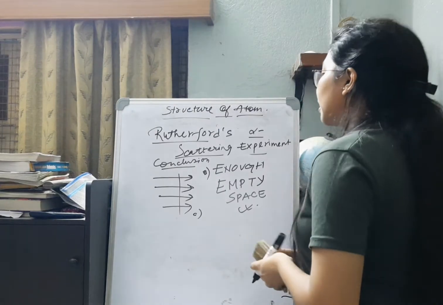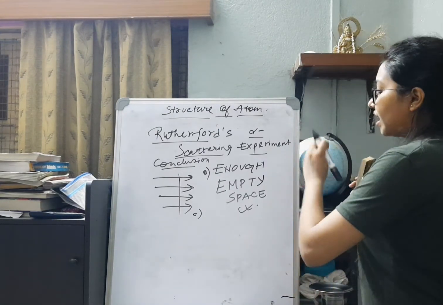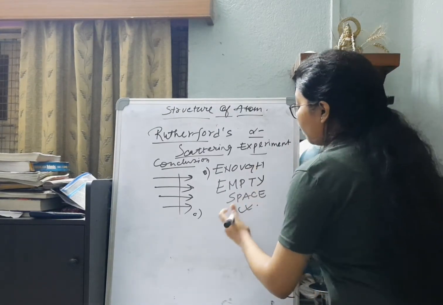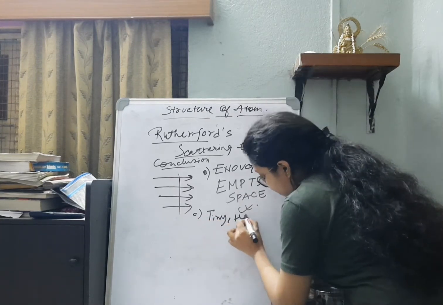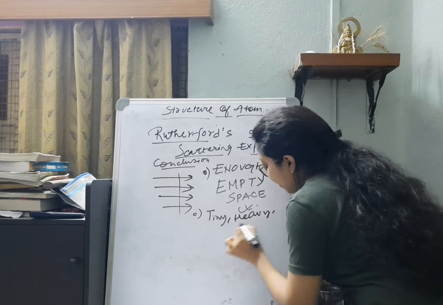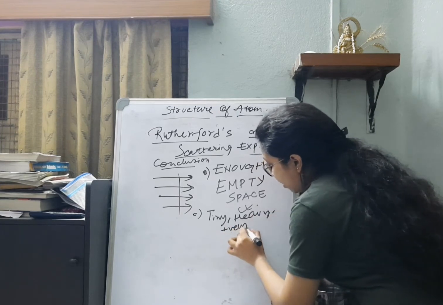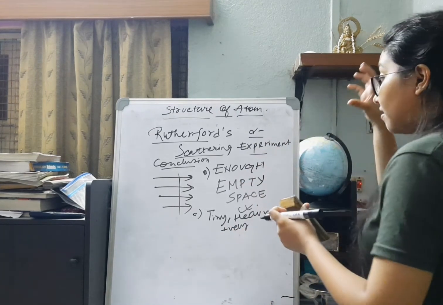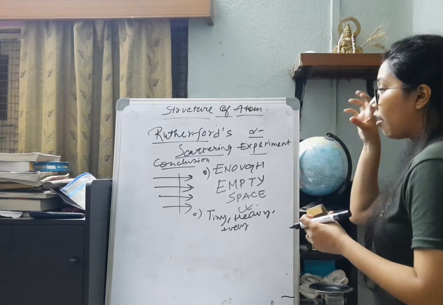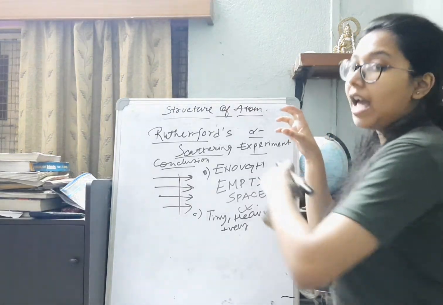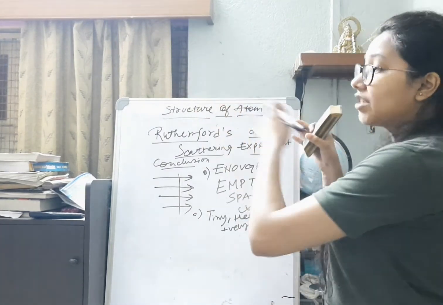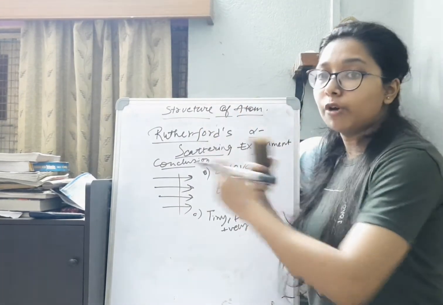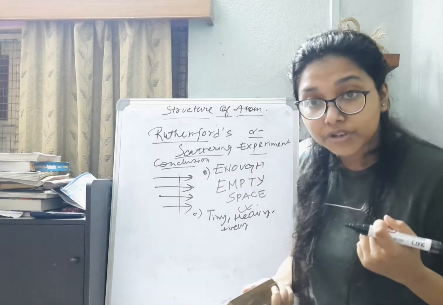The next conclusion was that there is a very tiny, extremely heavy, positively charged core at the center. Because it was positively charged and the alpha ray is also positively charged, when striking the positive charge, repulsive forces will act.